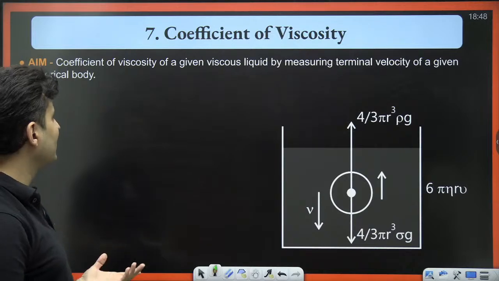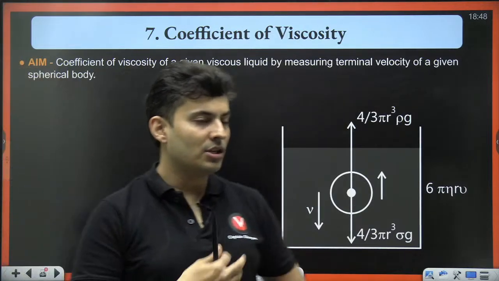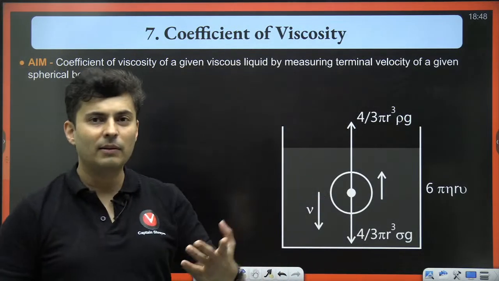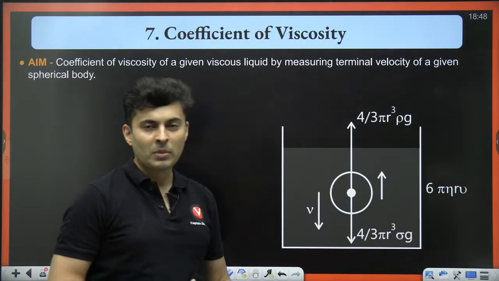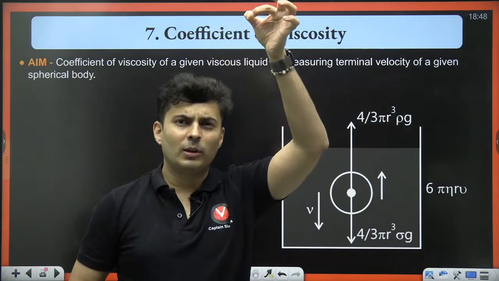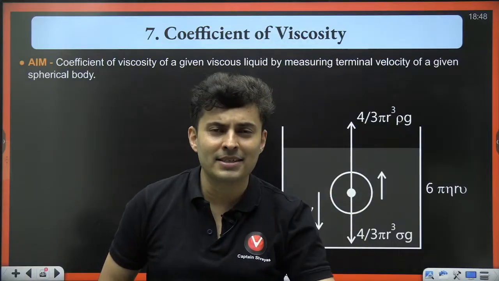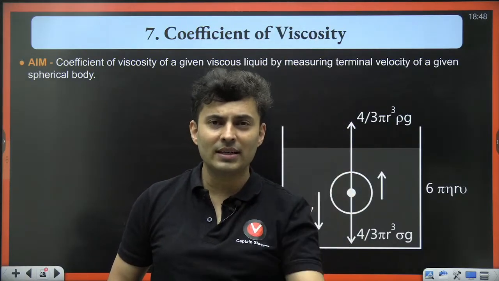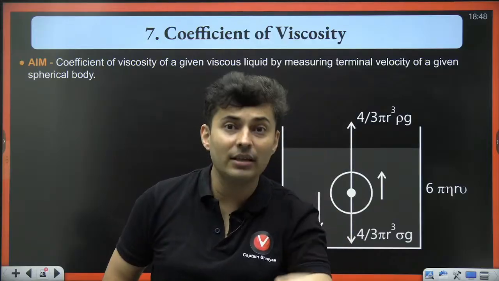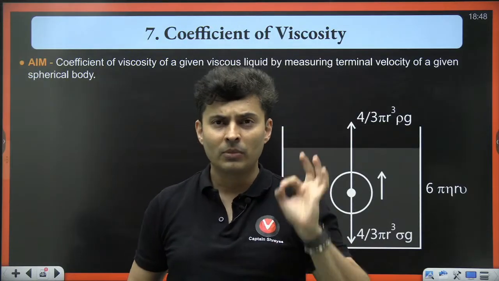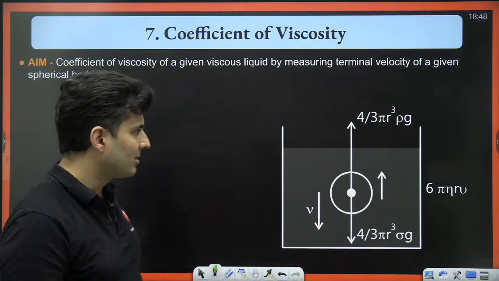Alright. Coefficient of viscosity. Determination of coefficient of viscosity by dropping a ball in a tall container. When raindrops fall from the clouds, they come down at a constant speed. That constant speed is called the terminal speed.